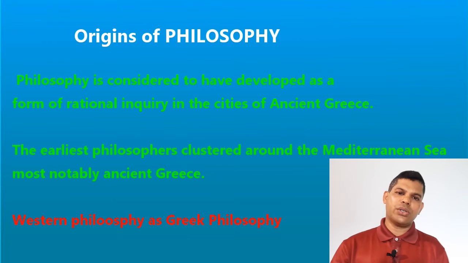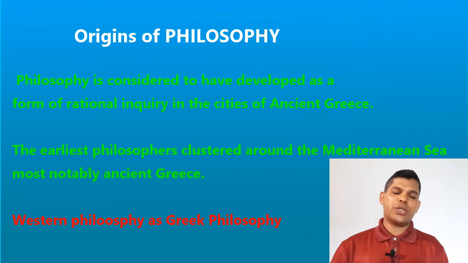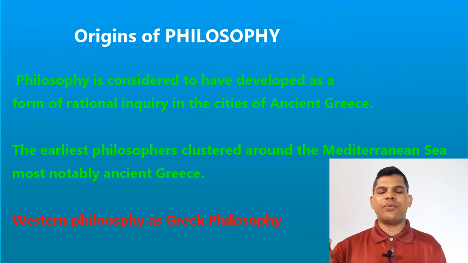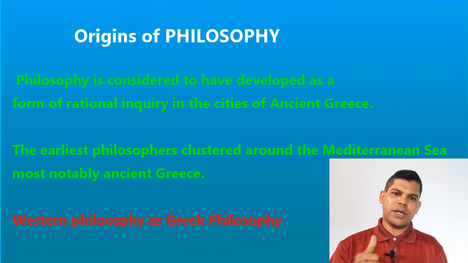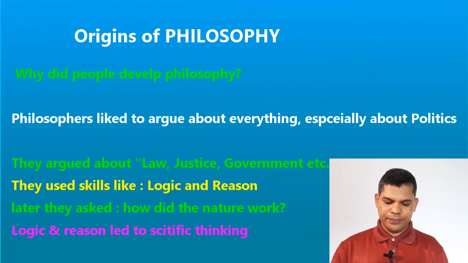So, we have the first philosophers coming from Greece, and also the first philosophy was developed in Greece itself. That is why philosophy is called Greek philosophy. At times Western philosophy is identified with Greek philosophy. This is because the earliest philosophy and the earliest philosophers come from ancient Greece.